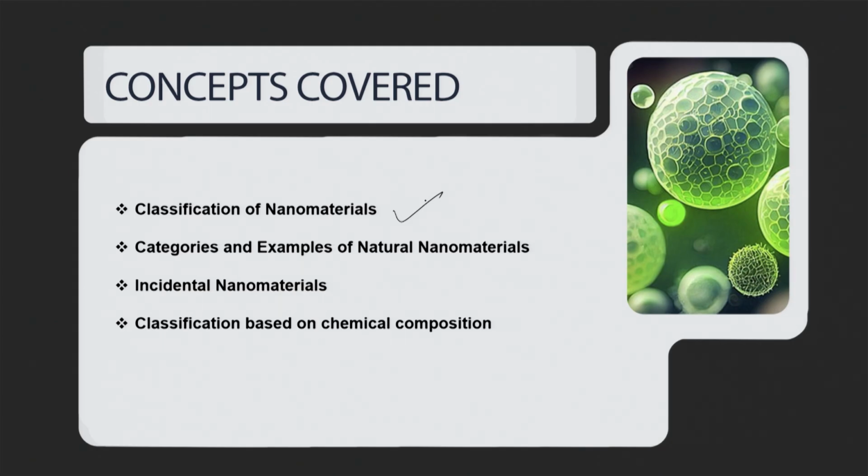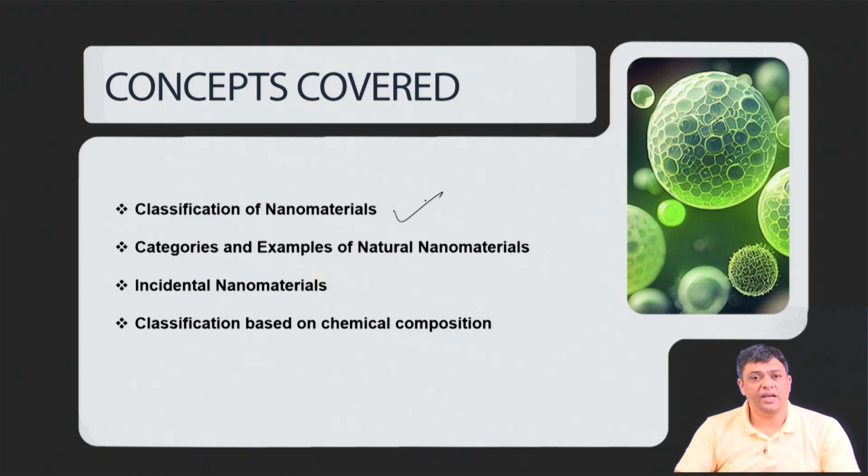We will talk about the categories and examples of natural nanomaterials, incidental nanomaterials, and we will then finish this lecture by classifying the nanomaterials based on the chemical compositions.